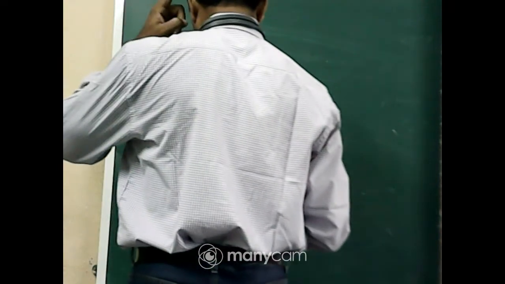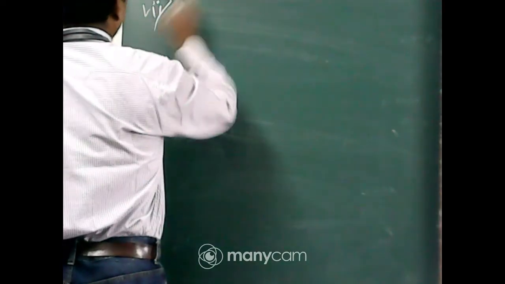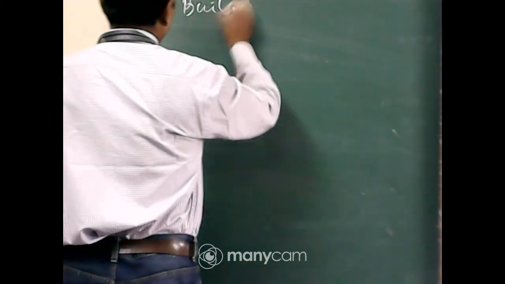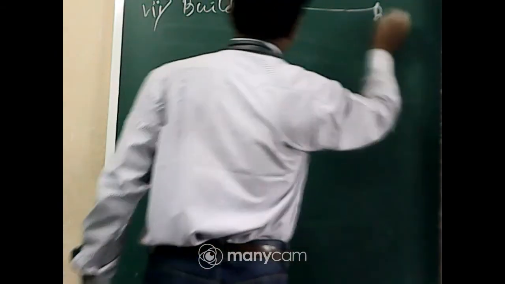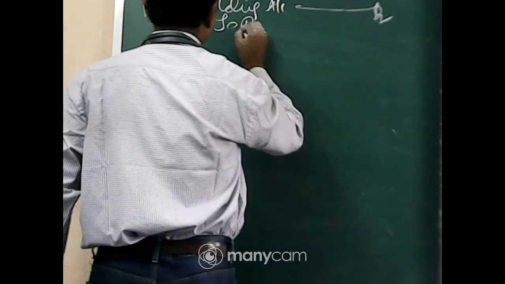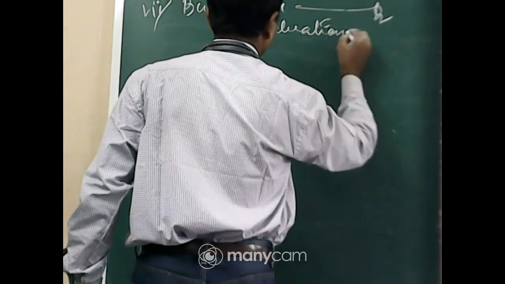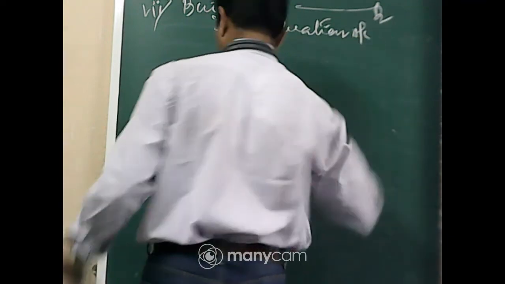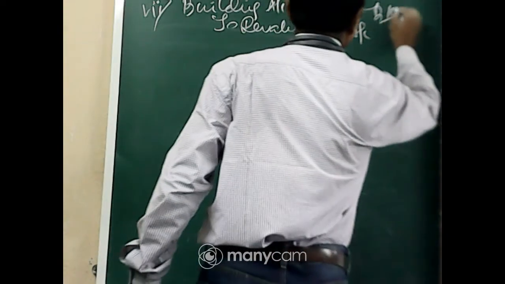Seven, the value of building at 120%. The building account debit to revaluation account, $10,000.